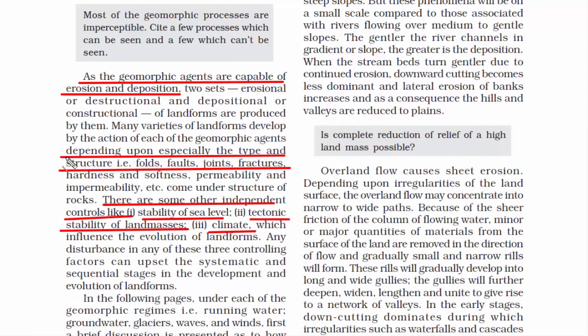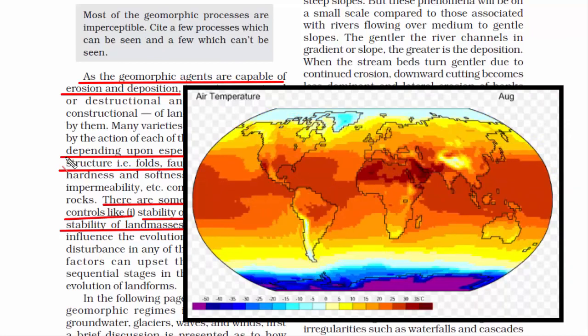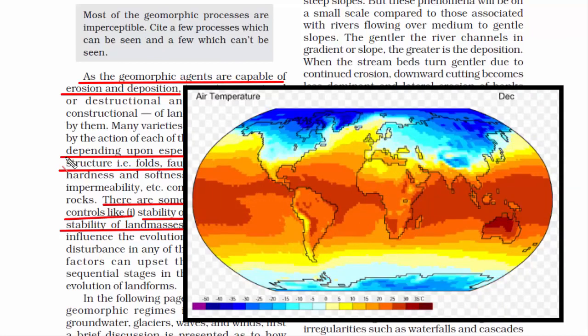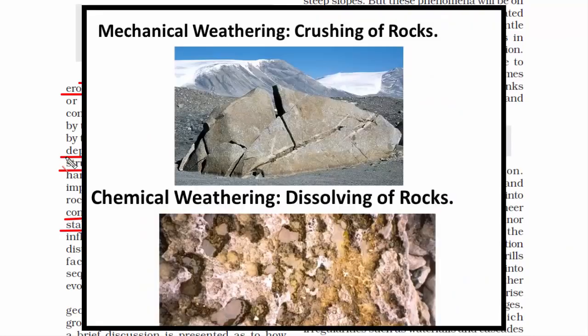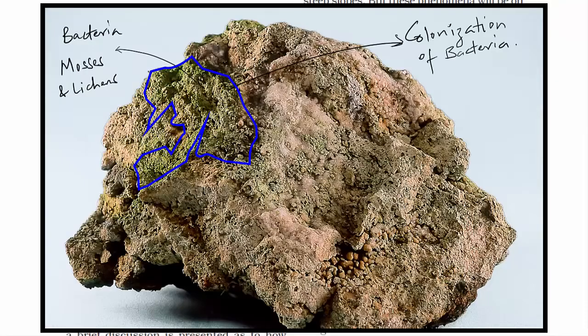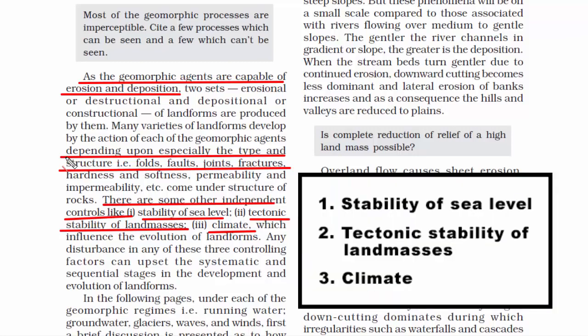And we also know that climate is not the same everywhere. Temperature drops as we go away from the equator. With differences in temperature, earth material goes through intense chemical as well as physical changes. Rocks break down due to constant heating and cooling conditions. Then organisms like mosses and lichens cause chemical reactions, and even that breaks down a rock. And this is all possible due to climate, and that's how climate influences the evolution of landforms. So this is how these three independent controlling factors can upset the systematic and sequential stages in the development of